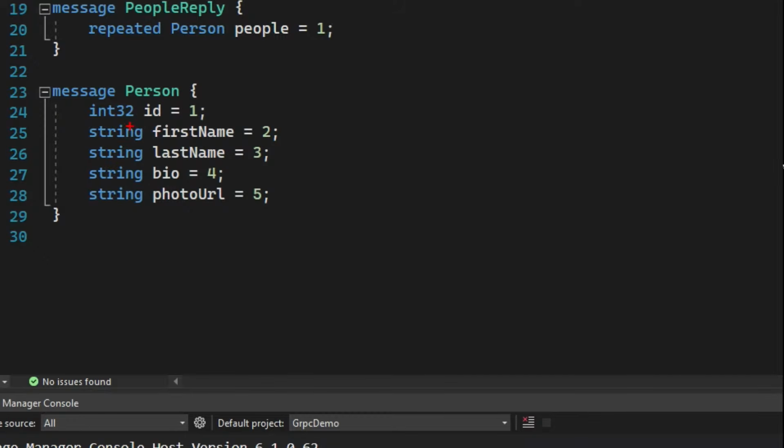So here's a 32-bit integer, ID. Talk about the numbers in a second. We have first name, last name strings, a bio string, and a photo URL. The numbers are actually how these things are identified. So rather than using JSON, where everything is this big long string, protobuf packs all of this data into a series of bytes. And these numbers are used to identify the values.